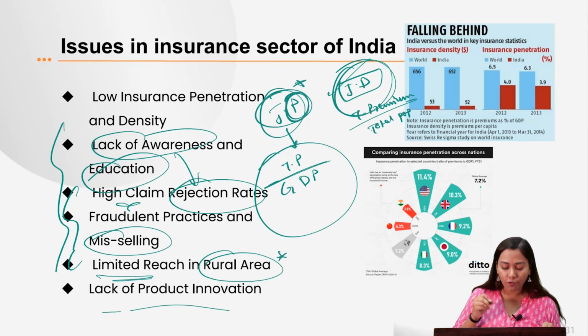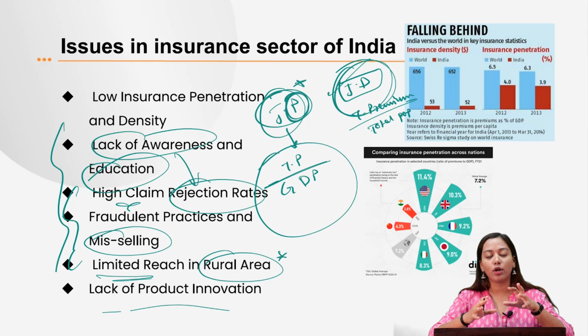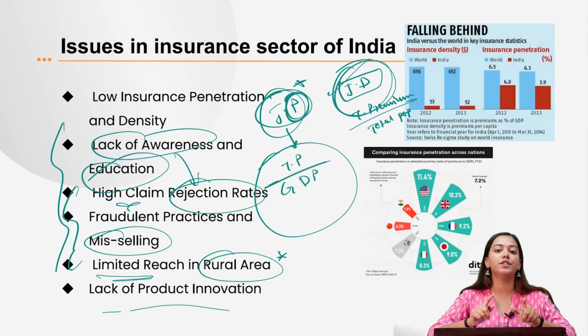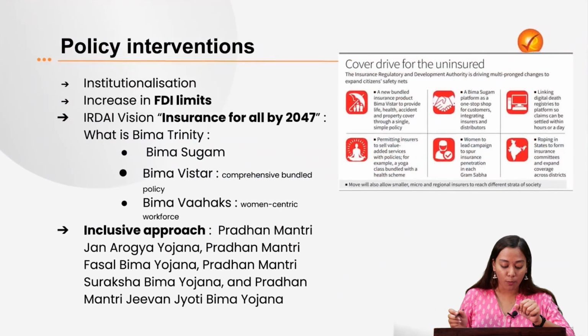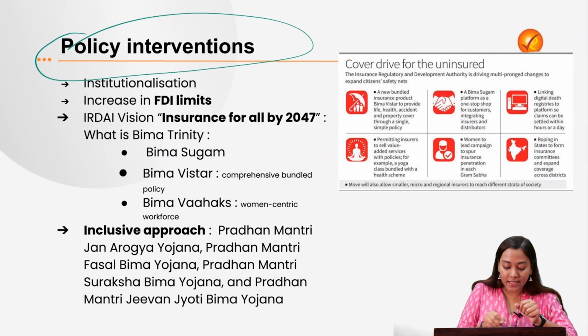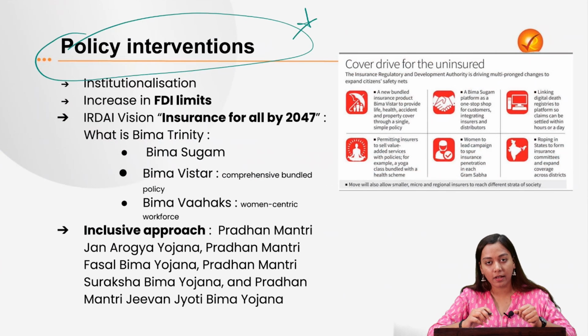And also lack of product innovation, because if you assess the policies around you, they are more or less the same. So what is the need of the hour? To have more competition. And also governmental intervention so that insurance becomes more readily available and also accessible and not costlier.